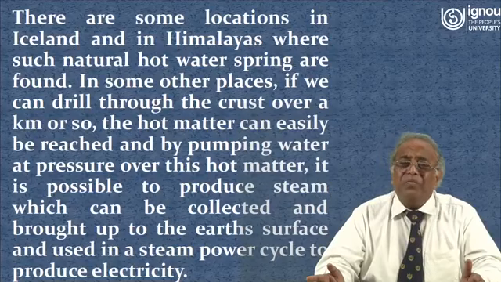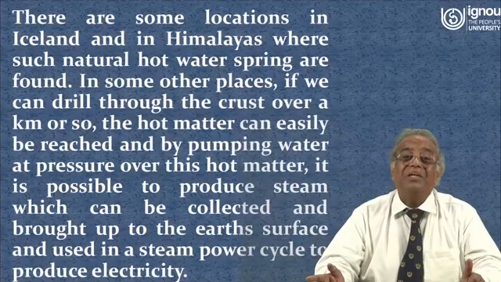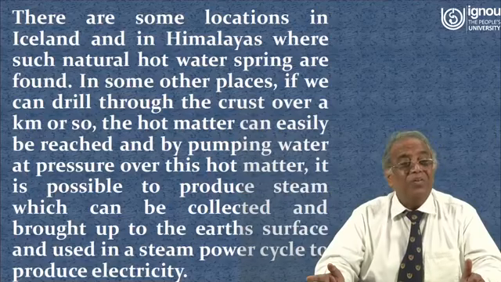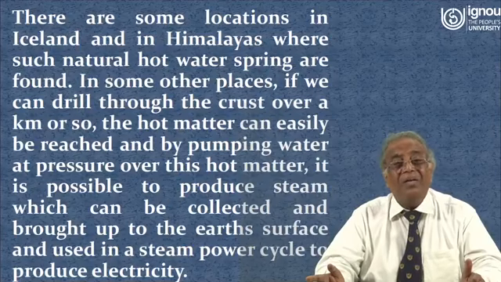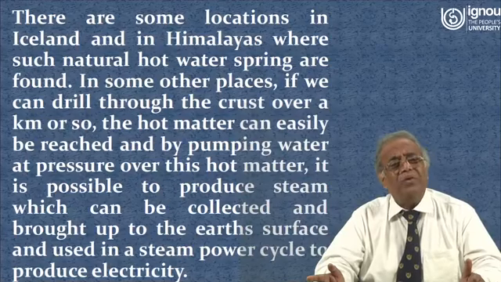The shaft of the turbine is coupled with the shaft of the generator, which in turn produces electricity, and the low pressure, low temperature steam coming out from the turbine enters into the condenser and is converted into water. That water is again pumped back to the boiler, thus completing the cycle.